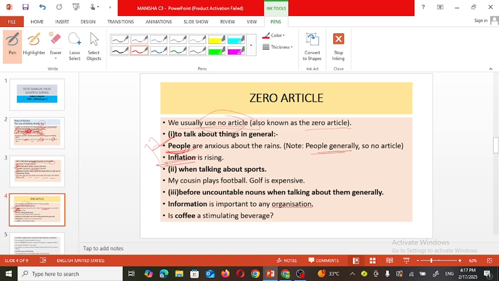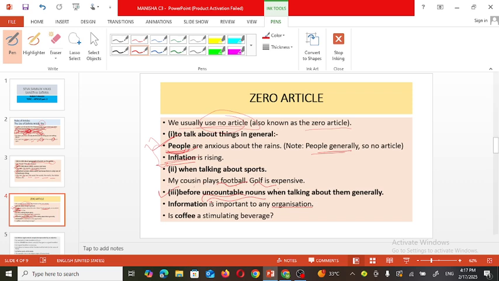any article. My cousin plays football, or I like to see cricket. Golf is expensive. So when we are talking about particular sports or games, there is no need to use an article. Next, before uncountable nouns, when talking about them generally, means when we are talking about uncountable nouns.